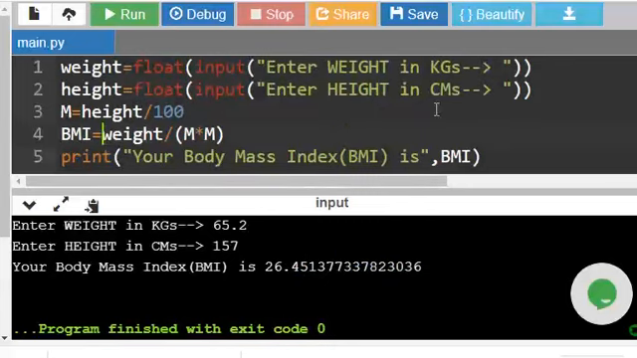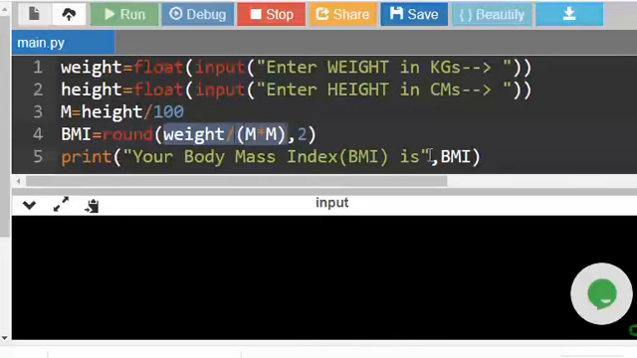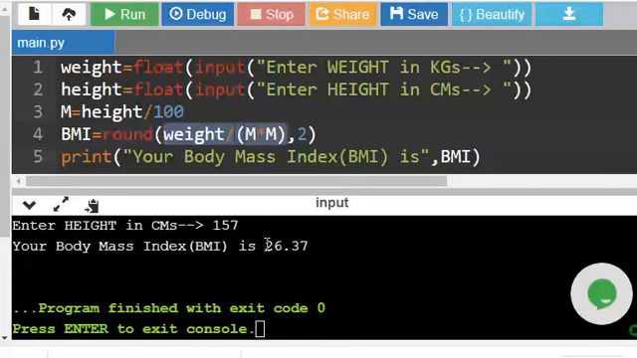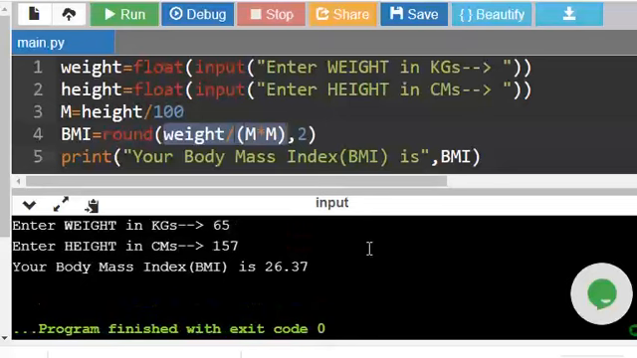Here for example I am using round. How many digits do we need after the decimal point? 2. So this expression comma 2. So I am running again. So weight 65, height 157, so it says 26.37, only 2 digits after the decimal point now.